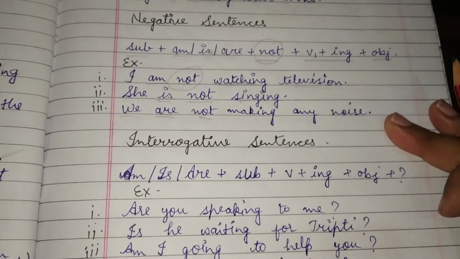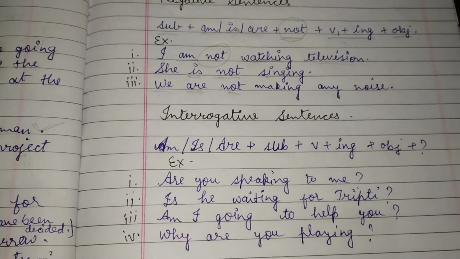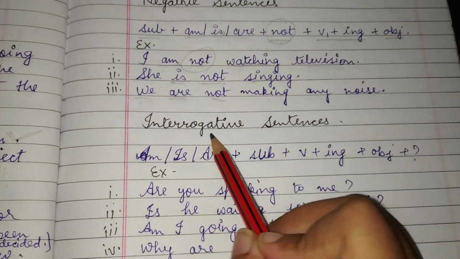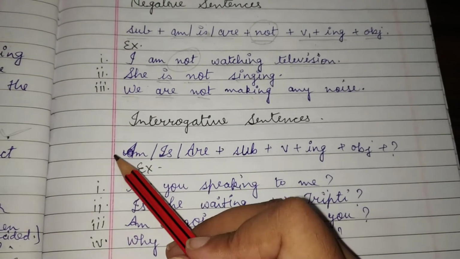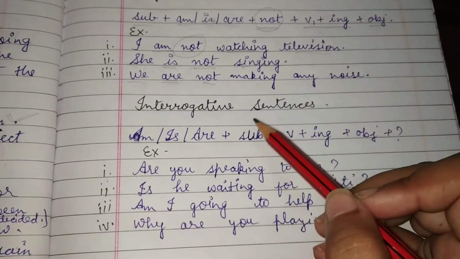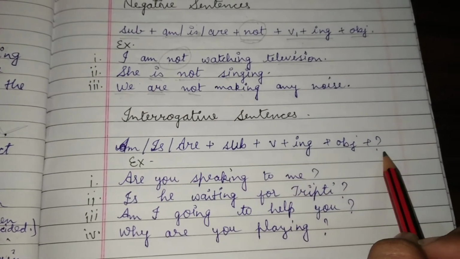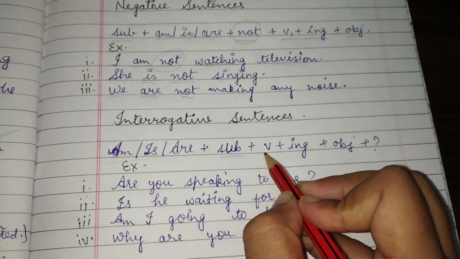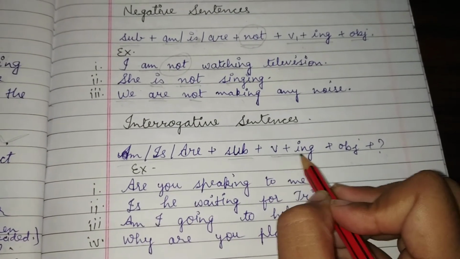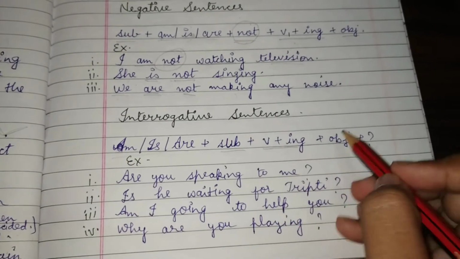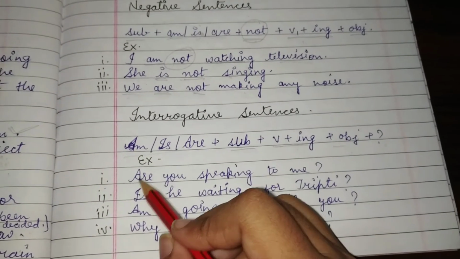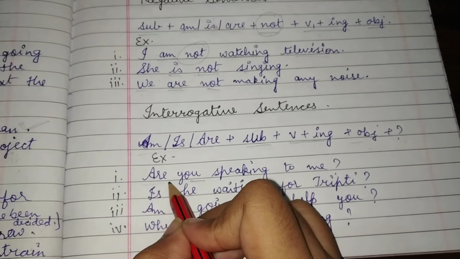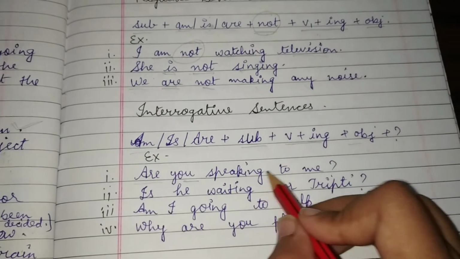Interrogative sentences. As I've told you, when we want to make an interrogative sentence, firstly we will write the helping verb. Okay, what is the helping verb of the tense? We will write it. Then subject, then verb first form plus ing, then object and question mark. Are you speaking to me? You is plural, that's why I've written here are. According to you, are, then speaking to me.